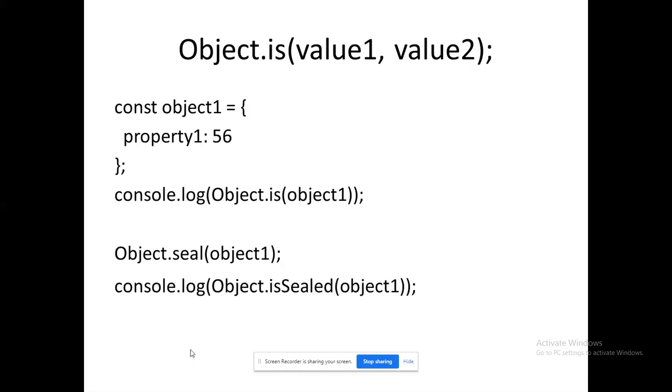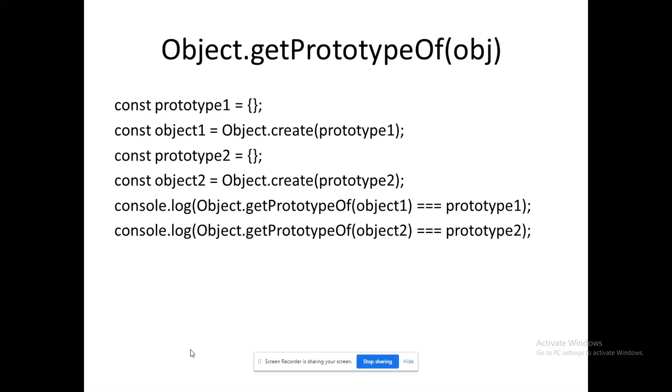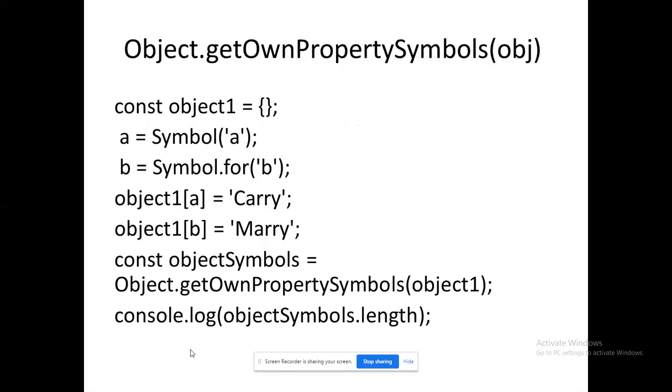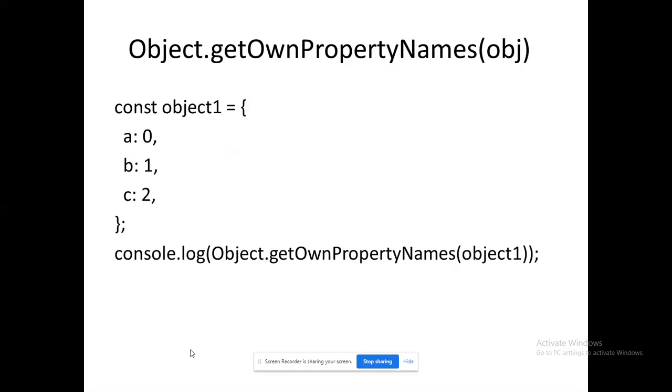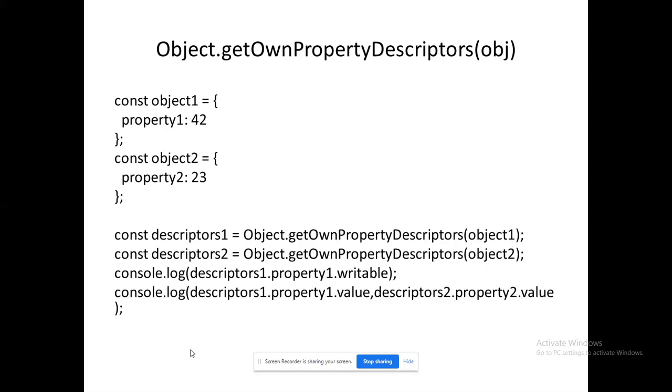This method can be prefixed with any methods of objects so that it will return a boolean value. getPrototypeOf is ready to check the identicality or similarity of two objects. getOwnPropertySymbols lets me create variables for the corresponding object. getOwnPropertyNames lets me get the names here, and the values of those variables can be retrieved here.